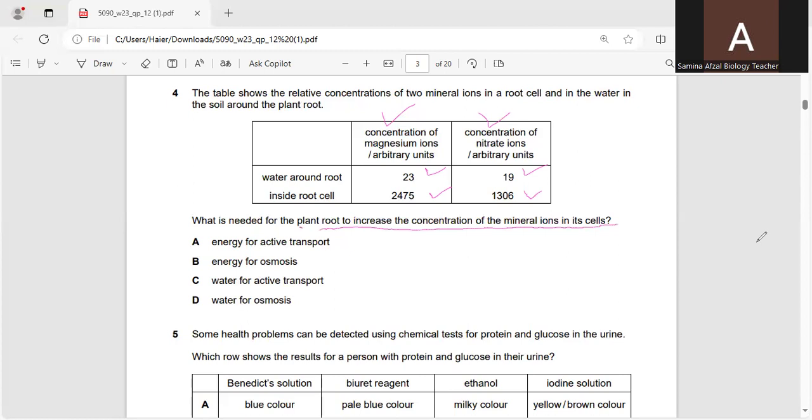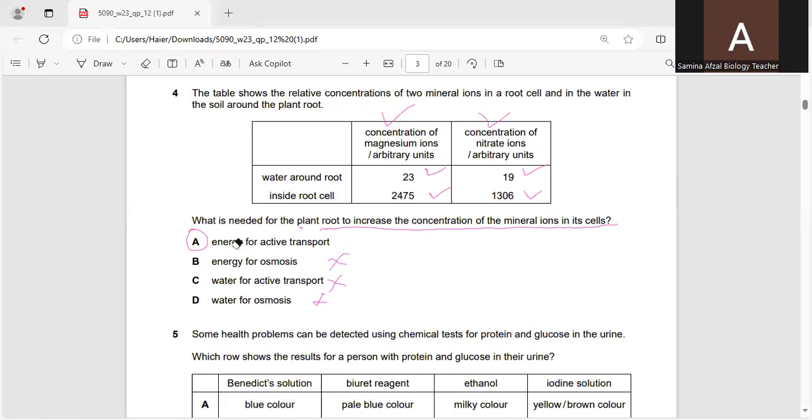According to this, they will only move by active transport using energy. So A is the correct option in this case. Energy for osmosis, no, because they are talking about magnesium and nitrate ions. So the movement will be by active transport in which energy is used.